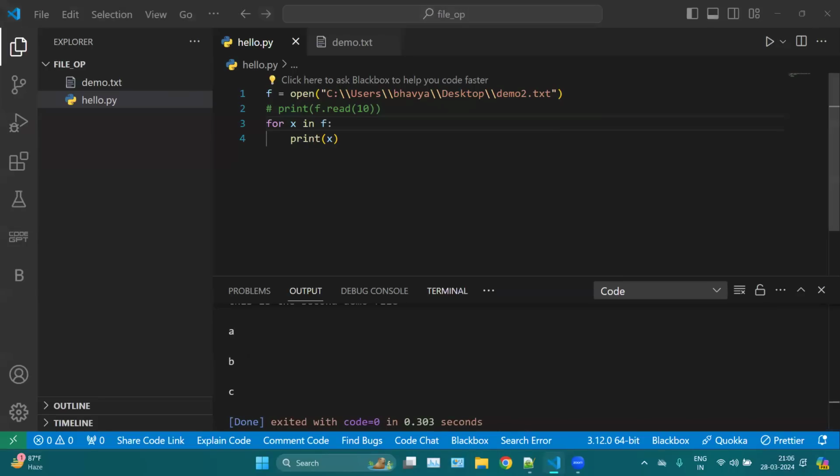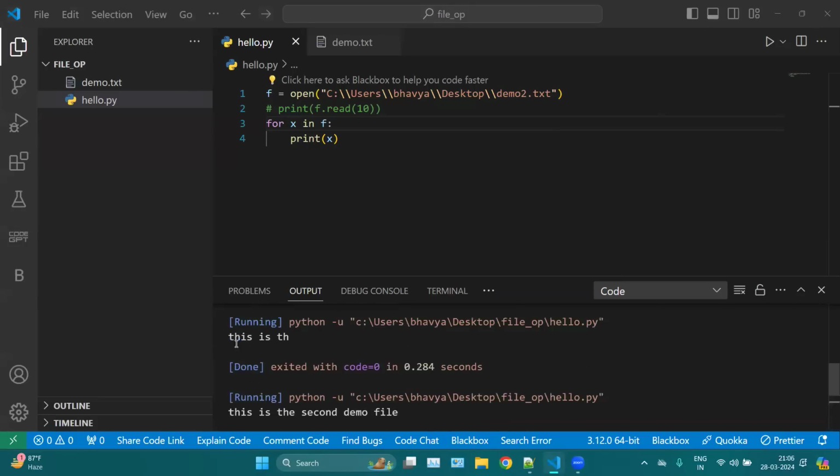There's no indexing here; it is starting from one only. Like, T is one, H is second, I is three, and so on. So there's no indexing. We are just counting the number of characters. With this keyword, with this line, we are counting the number of characters.